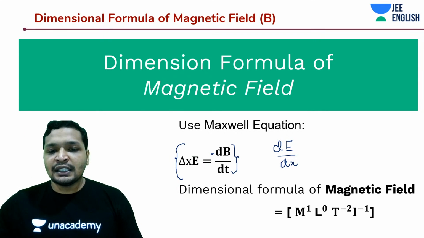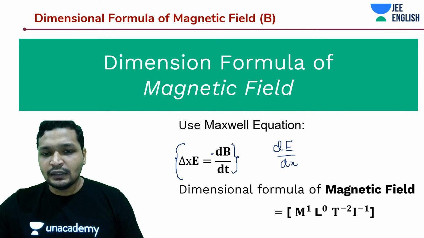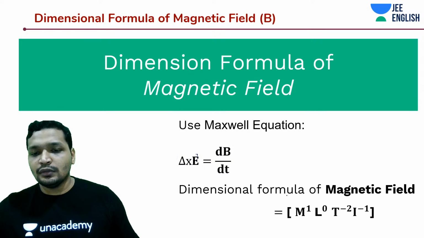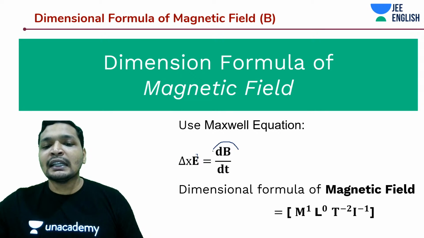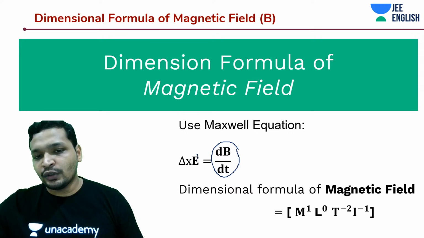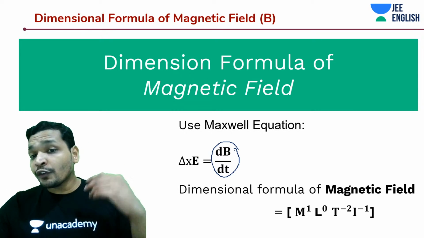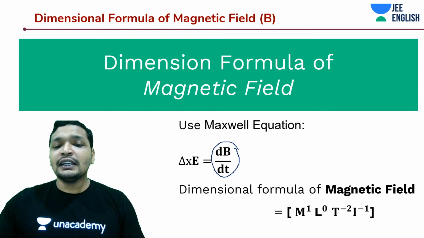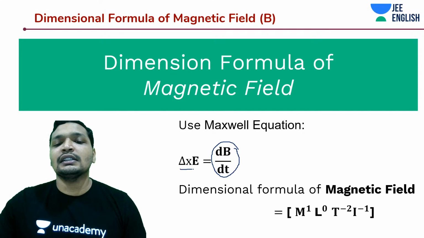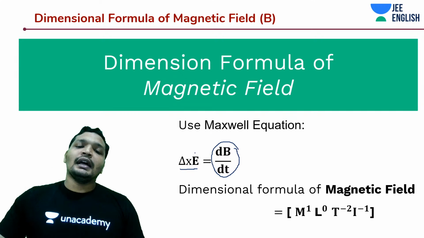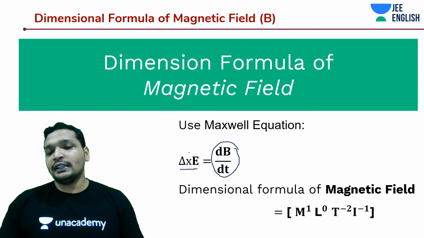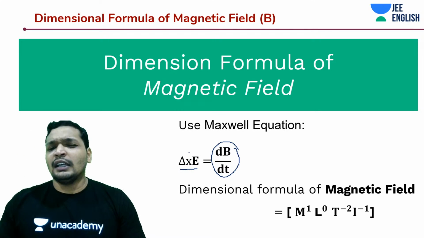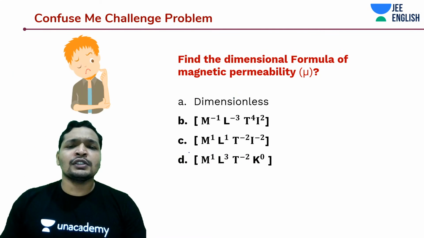Here it is saying that there is a changing magnetic field. What does dB by dt tell you? dB by dt tells you that the magnetic field is changing with respect to time. It's not a uniform magnetic field, but a changing magnetic field. And a changing magnetic field in space produces an electric field. All right, so this is just an introduction to Maxwell's equation, and this is interesting. Going forward, you'll see some of those things.